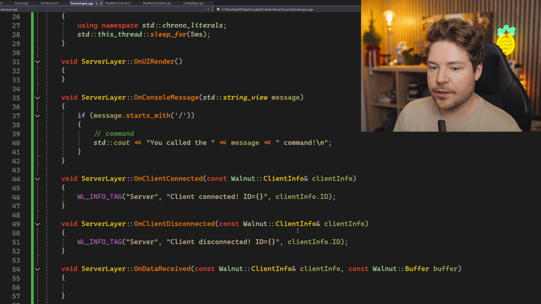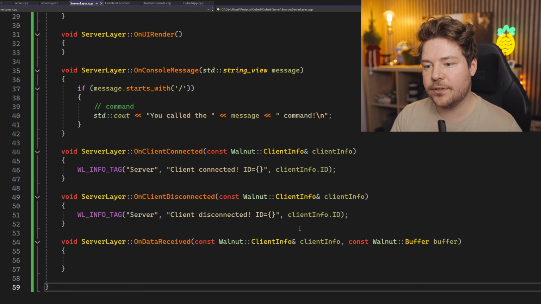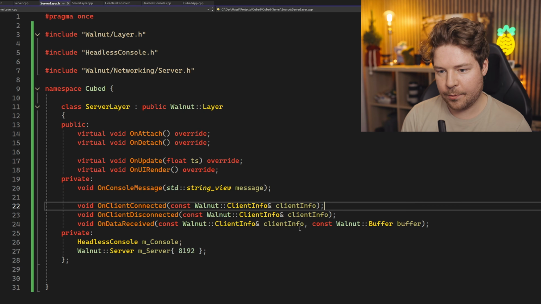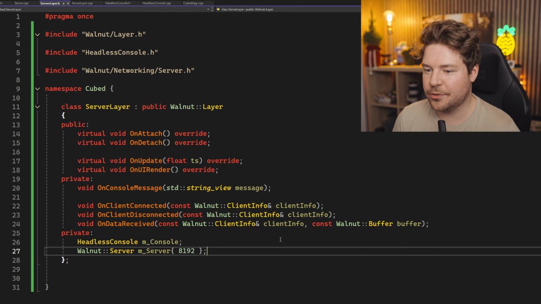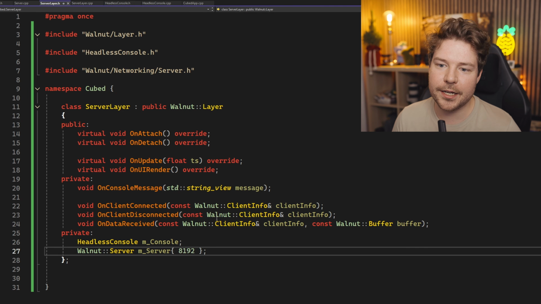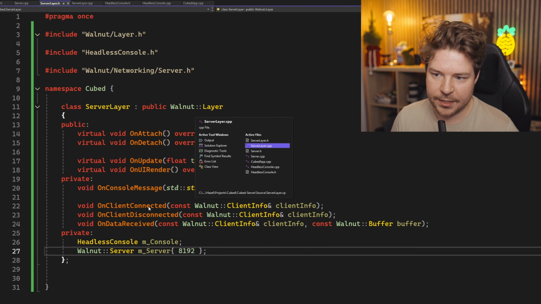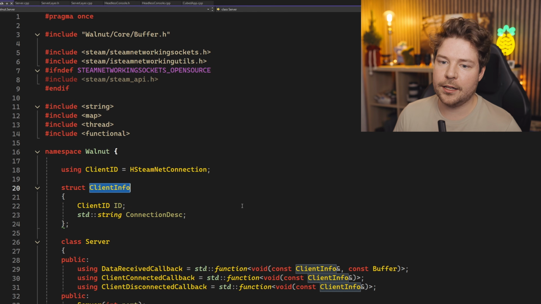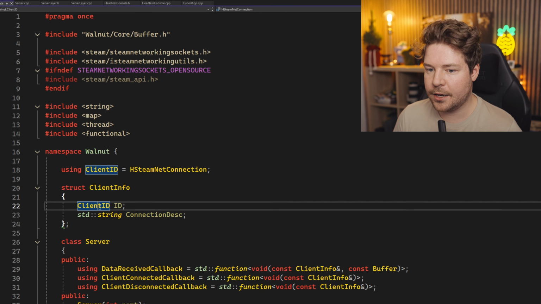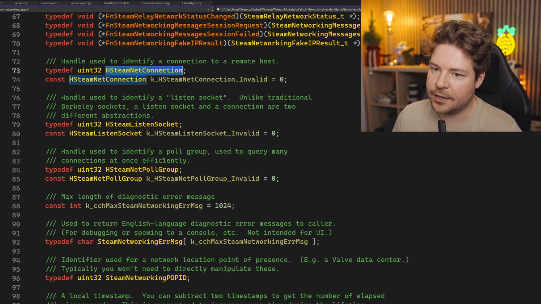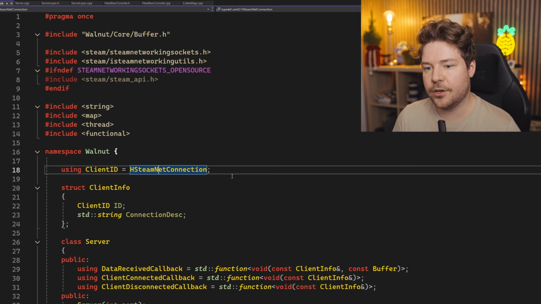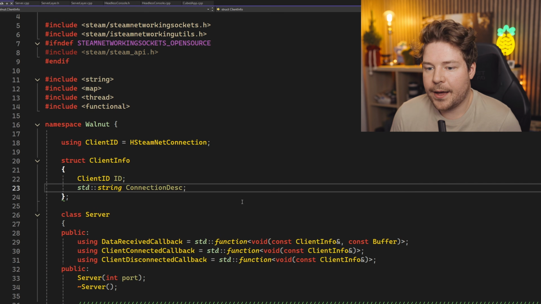But another way that we could deal with this is we could actually have the server be the one that creates an ID per client. And one of the reasons why I think I might try to do it this way here, somewhat spontaneously, is because we already receive an ID. So whenever a connection happens, there's an on-client connected, we get a client info. And one of those things is a client ID, which is just an HSteamNetConnection, which is really just a uint32, right? So it's a 32-bit unsigned integer, and that's some ID.